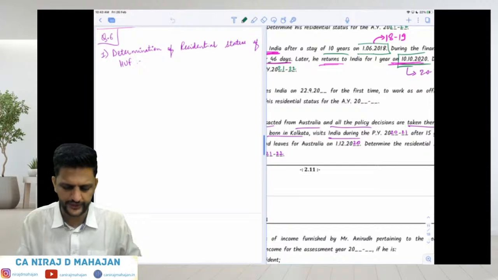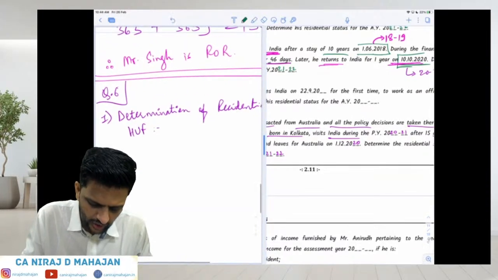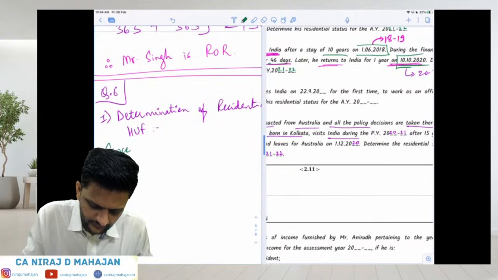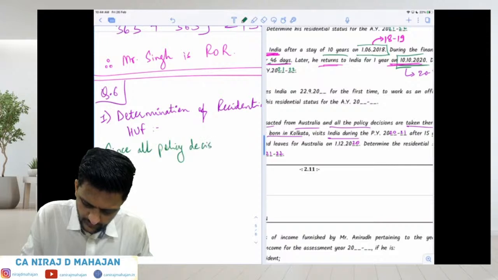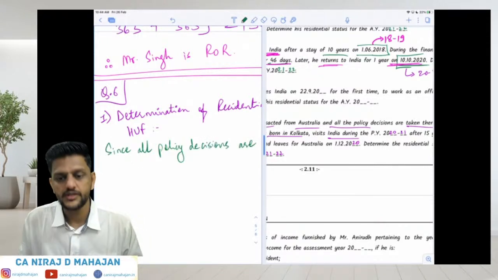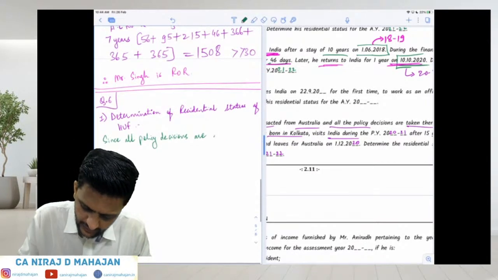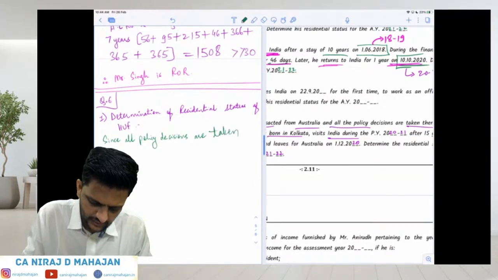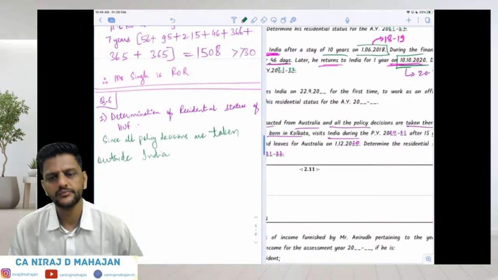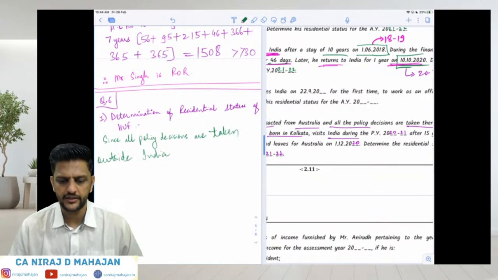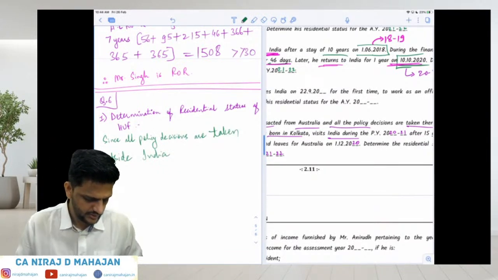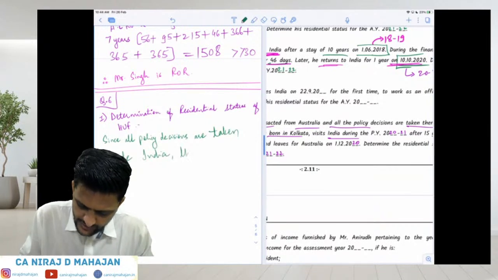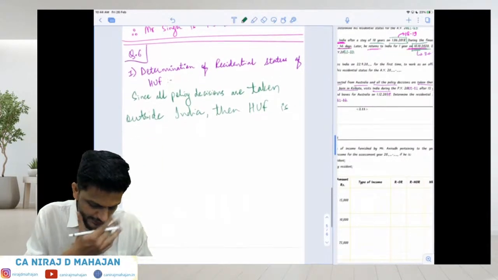Yeah, write down: since all policy decisions are taken outside India, HUF is non-resident.